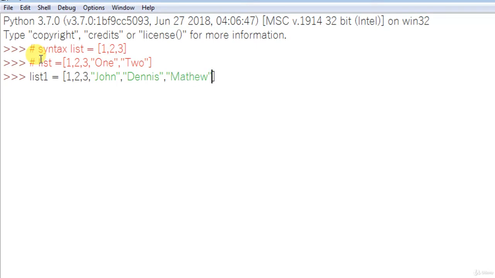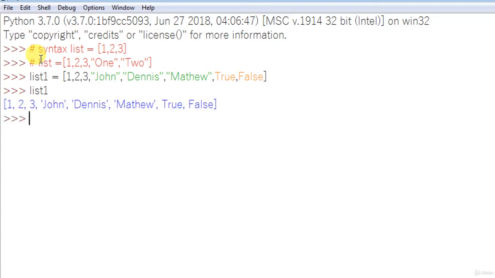Is there anything else? Yes, we have another data type, booleans. So I can have true and I can have false as well. Let's print the list. See, that's simple. So I have a list which contains integers, strings and boolean data.